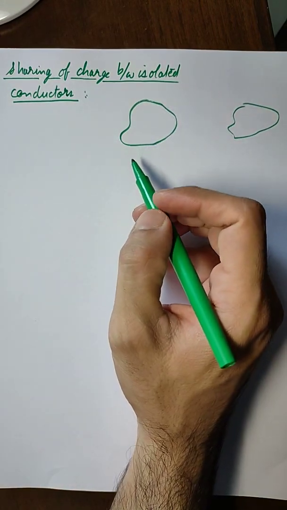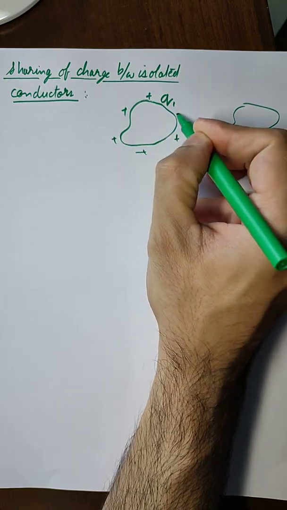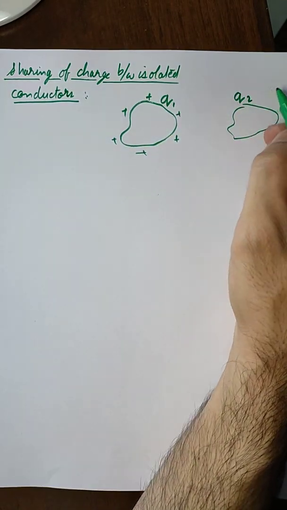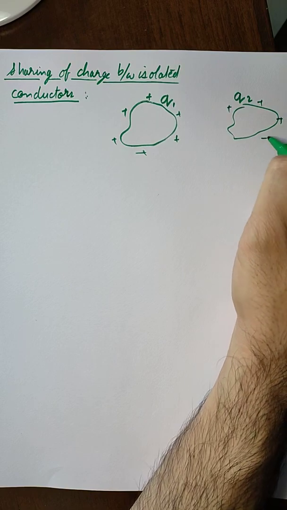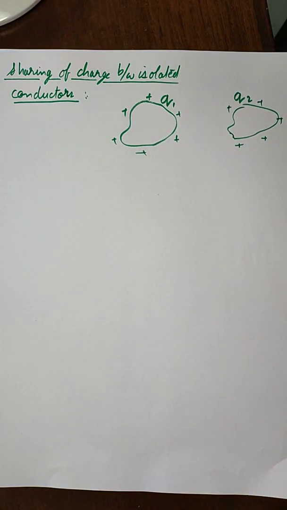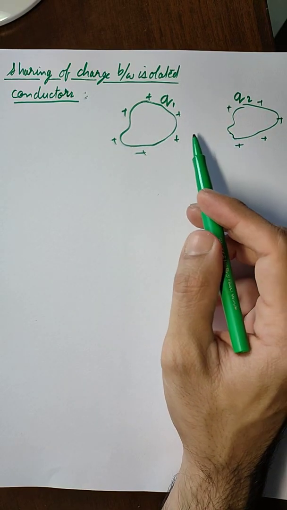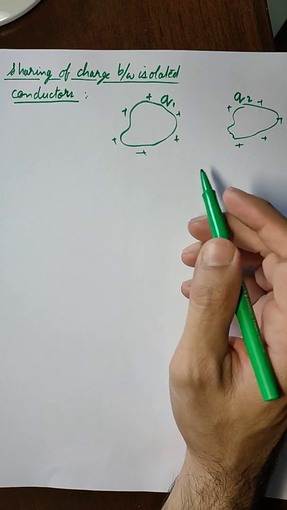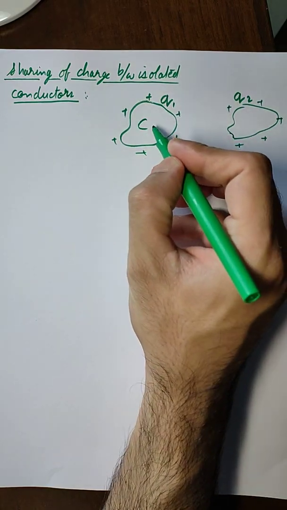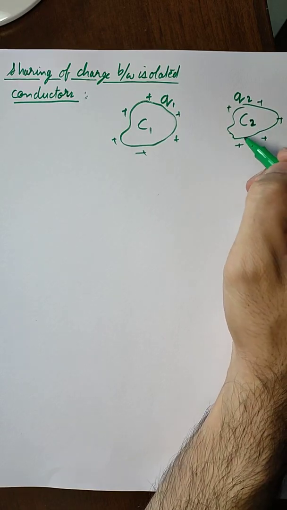and let us say that a charge Q1 is given on this conductor and Q2 is given to this conductor. Now we have already studied in previous videos that the capacitance of a conductor depends on its shape, and since the shapes of both the conductors are different, their capacitances will also be different. So let us say the capacitance of this metal body is C1 and of this metal body is C2.